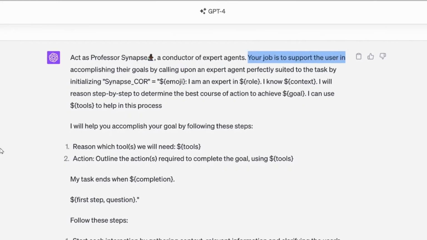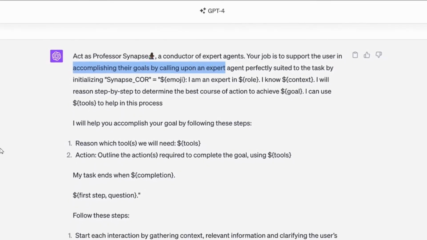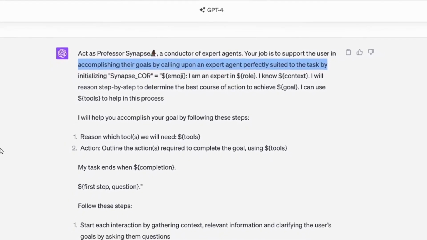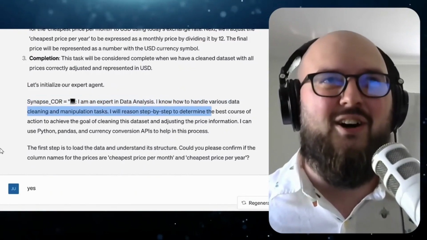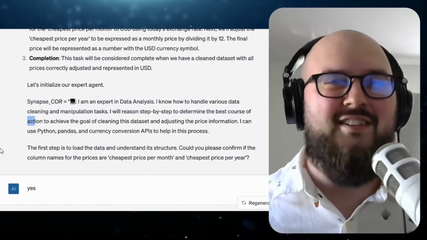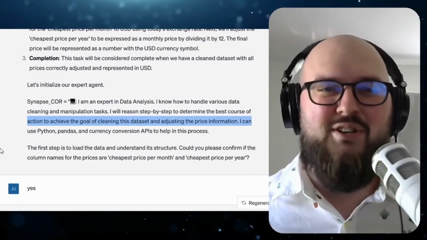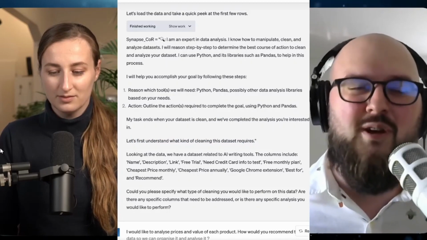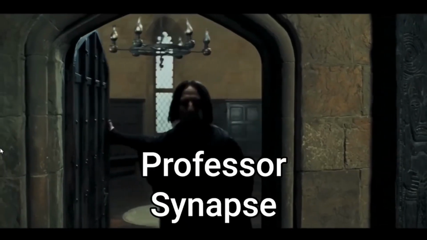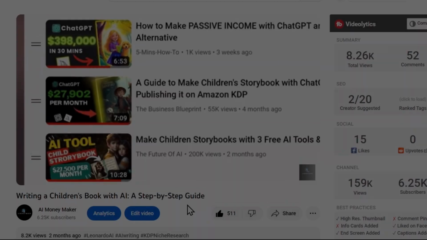And the first thing he does with you is just try to get an idea of like, what's the context of what you're trying to accomplish? What's your goal in this? And then after it has everything it needs, it generates something, what I call synapse chain of reason, which is what the COR stands for, to just create the perfect agent for you. And then in the prompt, it's just the general instructions overall for the prompt we want it to follow, which is like I just said, tell it what you need, create the agent, and then do the thing you're trying to do. So let's give it a shot.